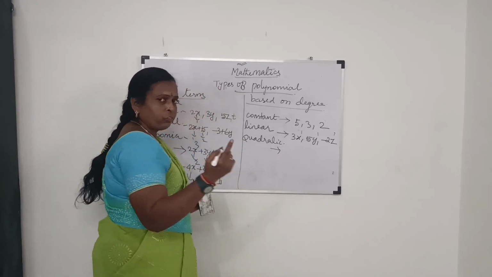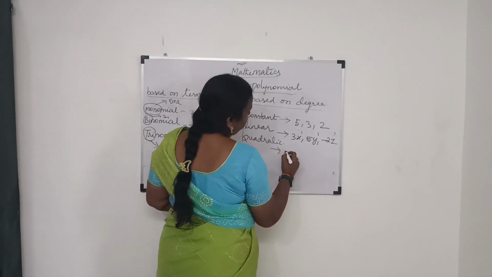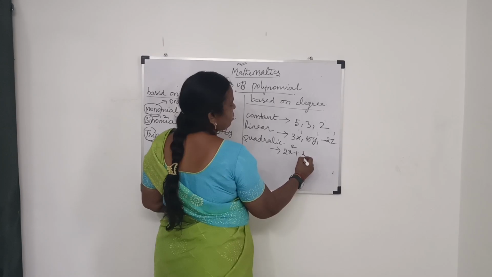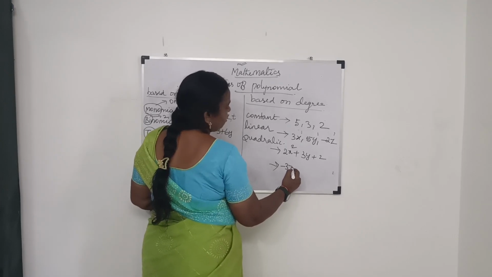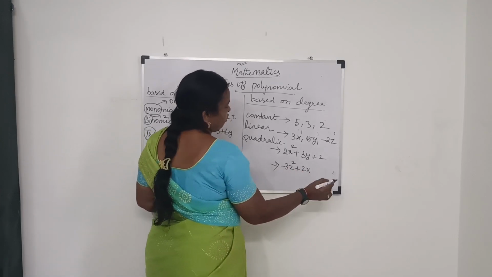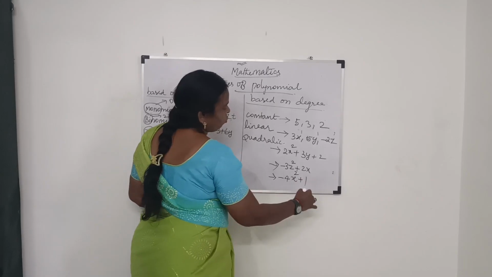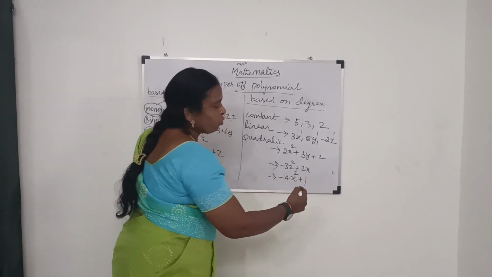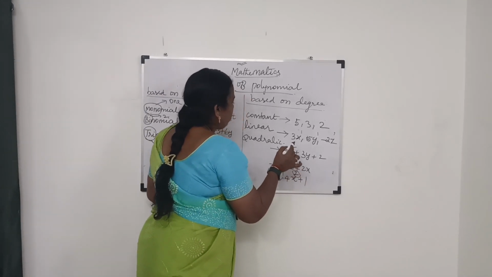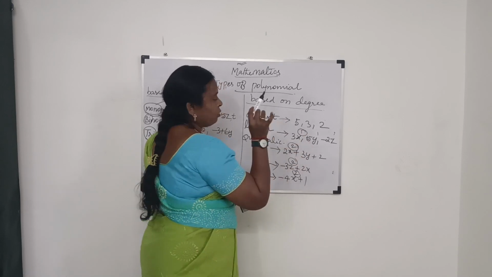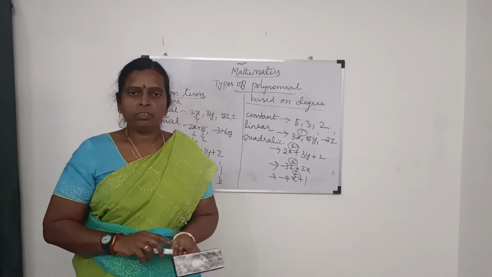And quadratic means 2. If the highest degree of the polynomial is 2, that is called a quadratic polynomial. 2x square plus 3y plus 2. Some more examples are minus 3z square plus 2x, or minus 4x square plus 1. Here we don't consider the number of terms in the expressions, but we consider the degree of the expressions. I hope today you understood what I taught you. In the next class we will continue with the remainder. Thank you.